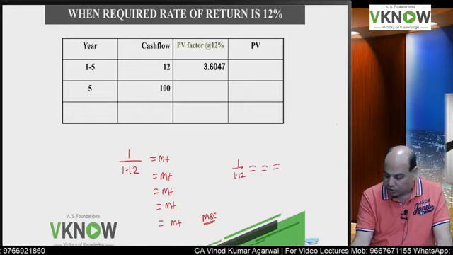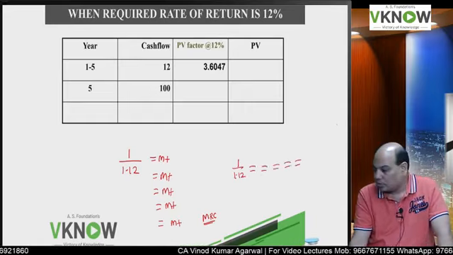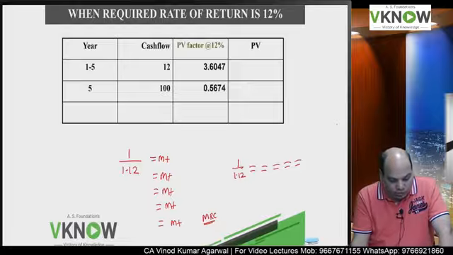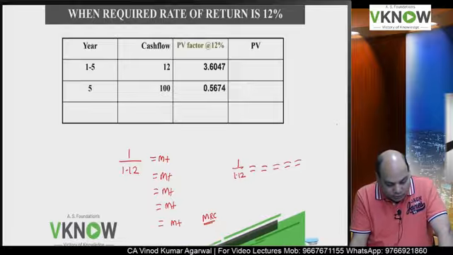And the fifth year factor will be 1 divided by 1.12. Just press equal to 5 times. Your factor is 0.5674.